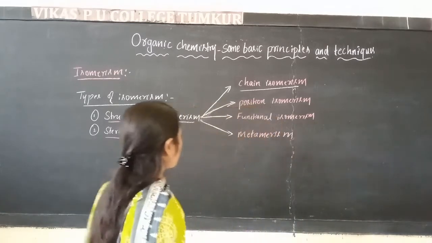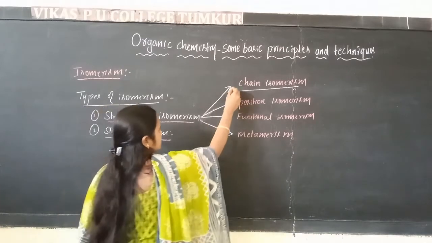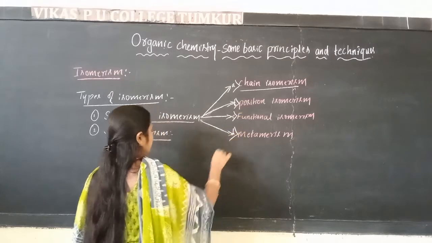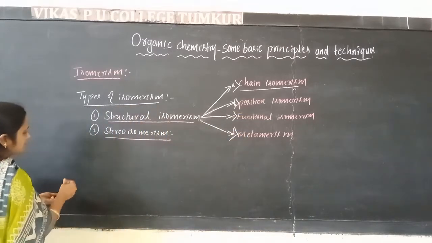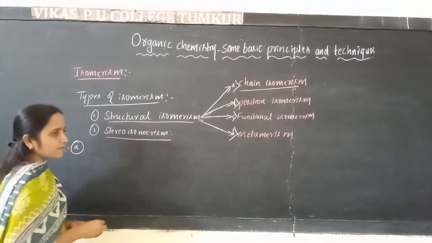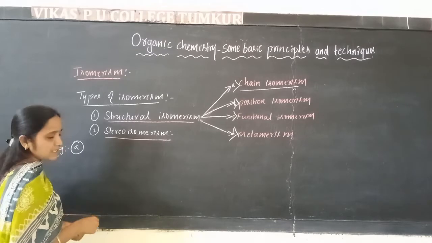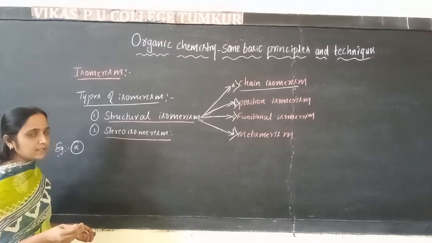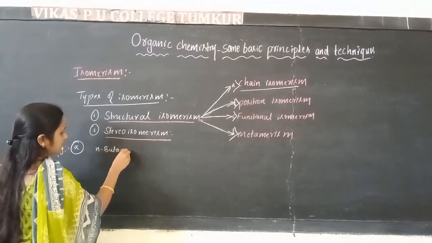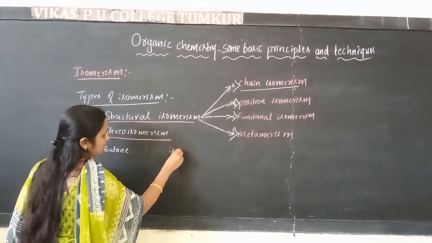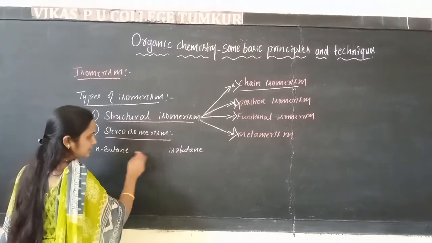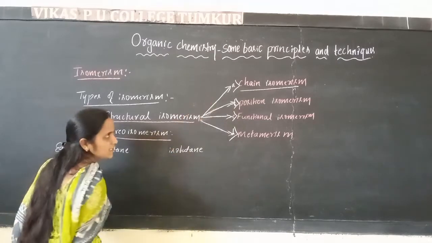Let us look at examples for this. Suppose we take A, B, C, then D. First we are going to be discussing the examples for A, that is chain isomerism. One is isobutane and the N-butane. First we will write these as the examples for chain isomerism. N-butane and isobutane, these two are examples. This pair of compounds is an example for chain isomerism.